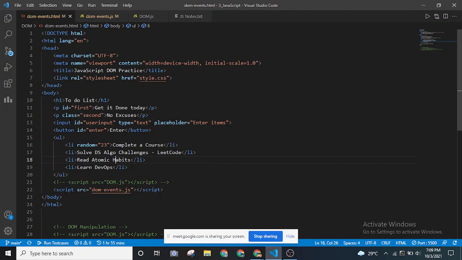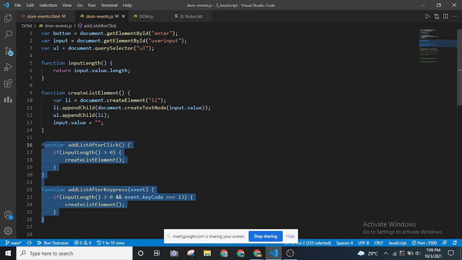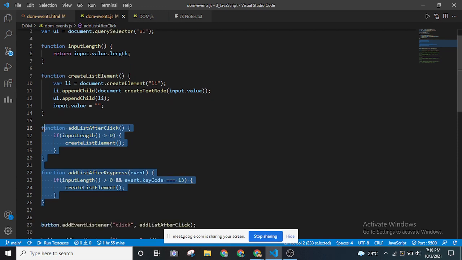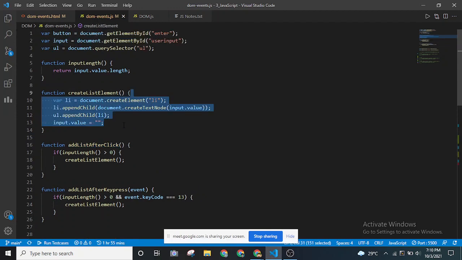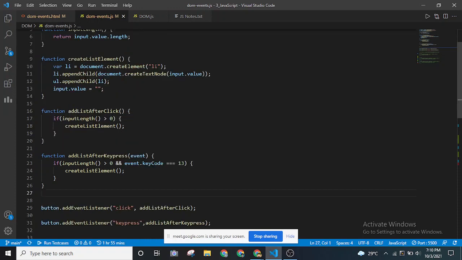After this, the other two functions that we have over here: this is nothing but add list after click. Till now, what we have created is the function to return the input length, to create a list item, add it to the list, and then reset the input. What is happening in real time is that when the input length is greater than 0, as you can see, we check the input length.